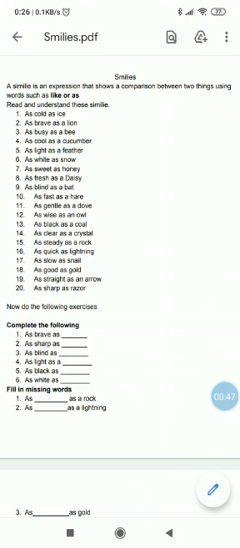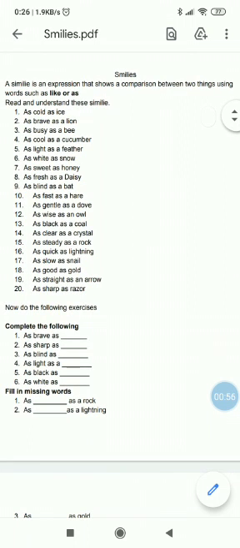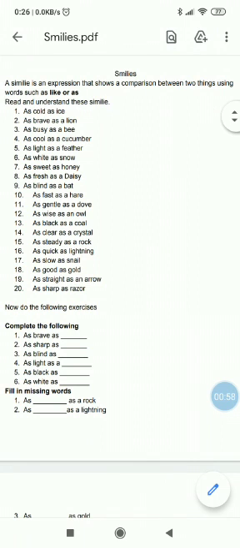But in similes, we compare a certain thing with some other thing. A simile is an expression that shows a comparison between two things using words such as like, or as. Now let's read and understand these similes.